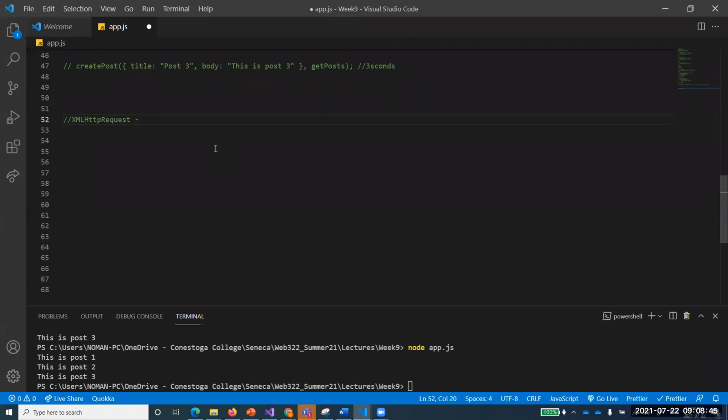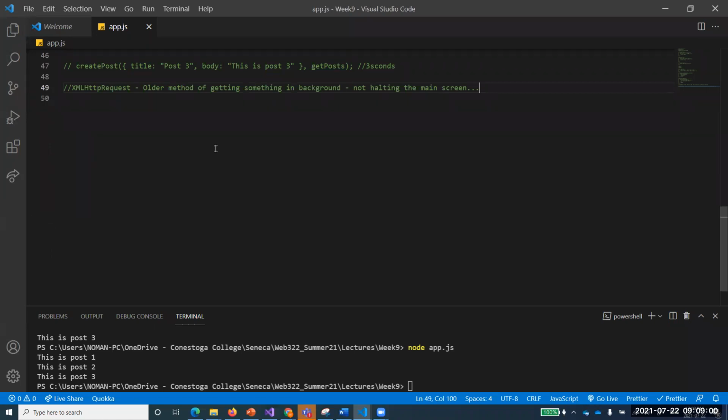This is a bit older method of getting something in the background, not halting the main screen. I want something to happen in the background, not halting the main screen. What does that mean? I'll quickly show you what I want to do over here. Right, so just run that.